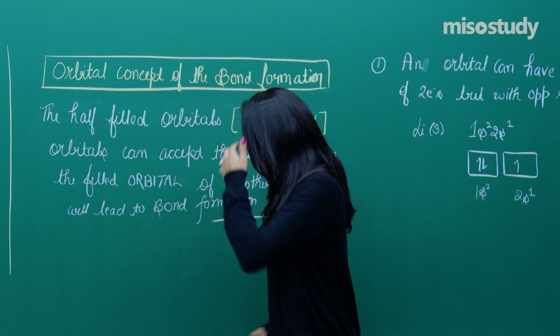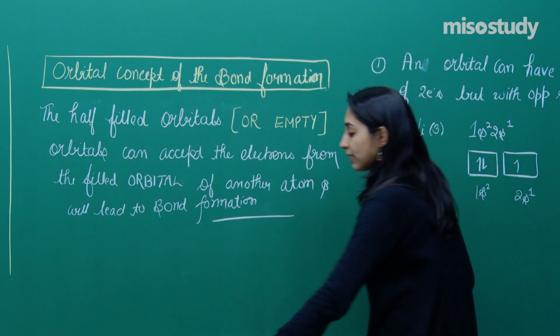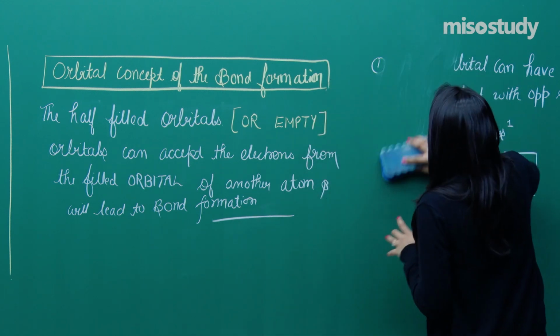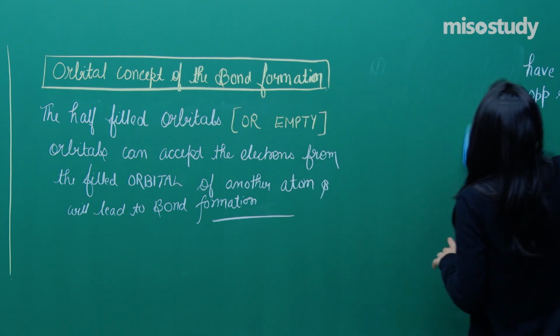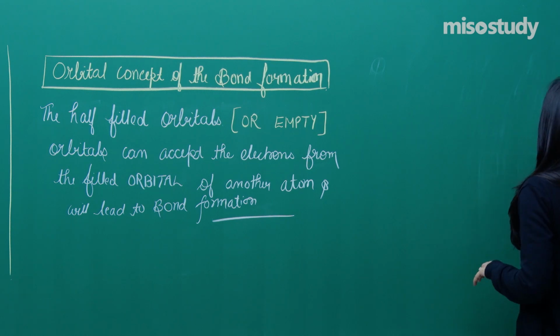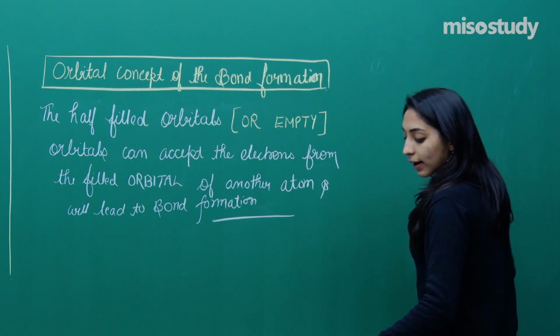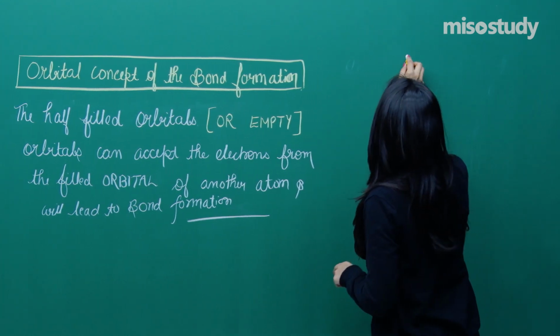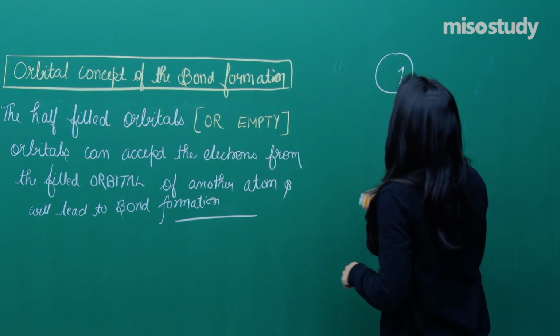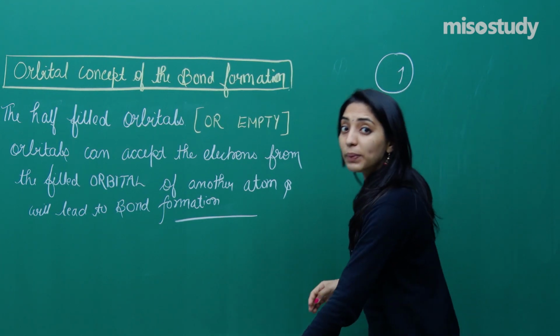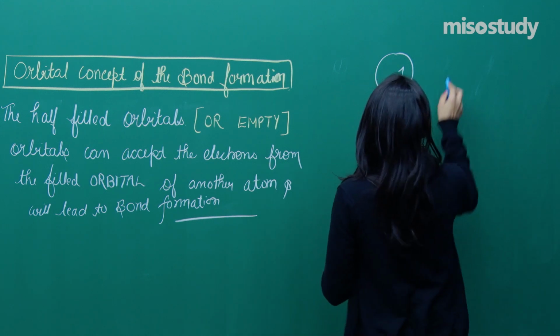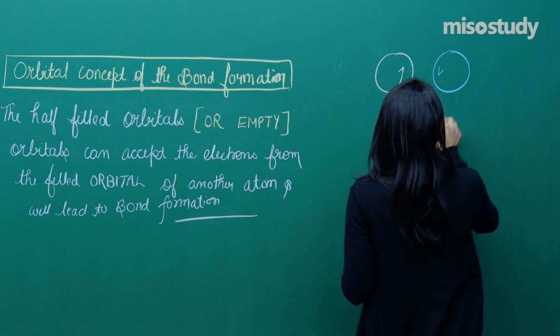Now there are different possibilities. Here only I have written this thing. For example, let us say there is an s orbital which is having one electron. It may be considered to come close to another s orbital.